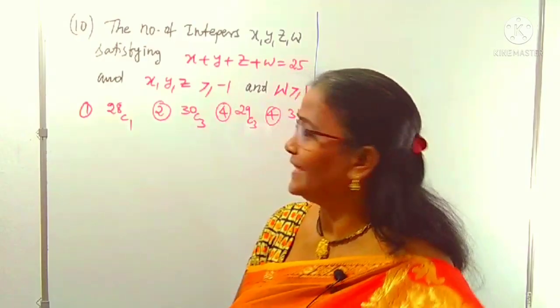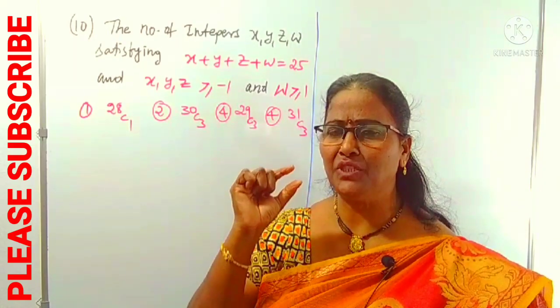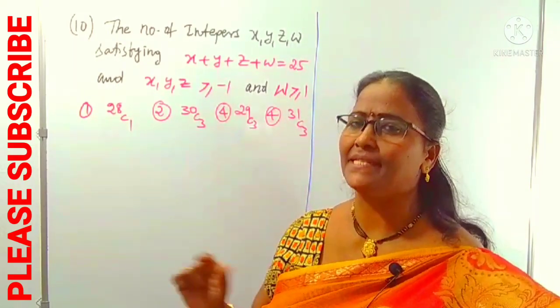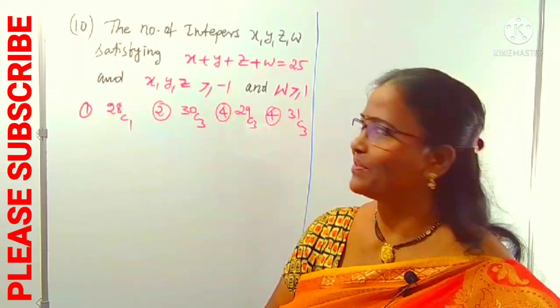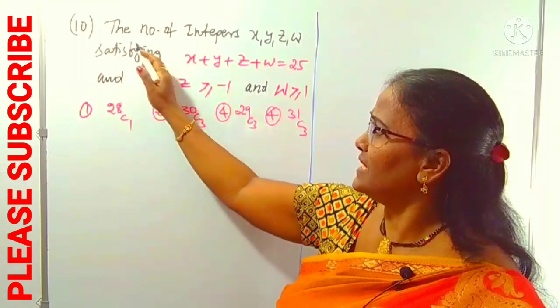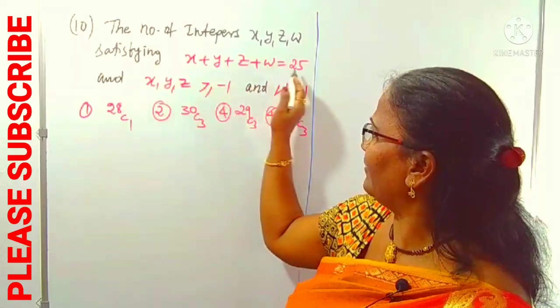Is it clear? Right. Look at this question. This is a very easy question. I am doing this by using a shortcut tip. What is that shortcut tip? One by one we can discuss now. First I am reading the question. What is it? The number of integers x, y, z, w satisfying this equation.